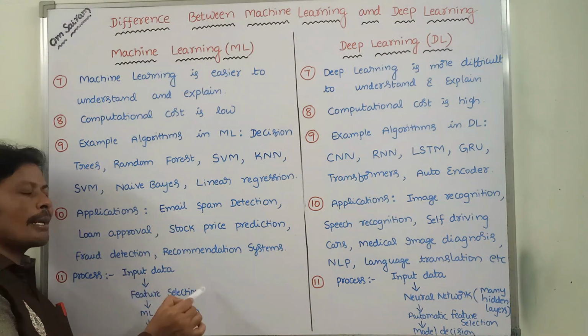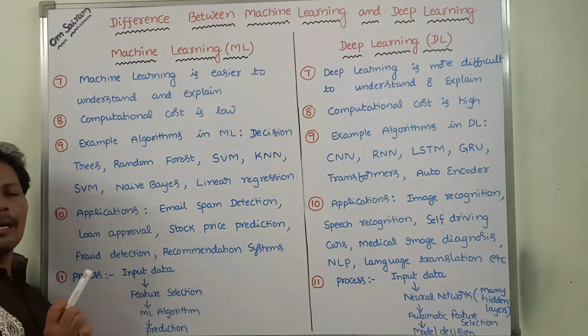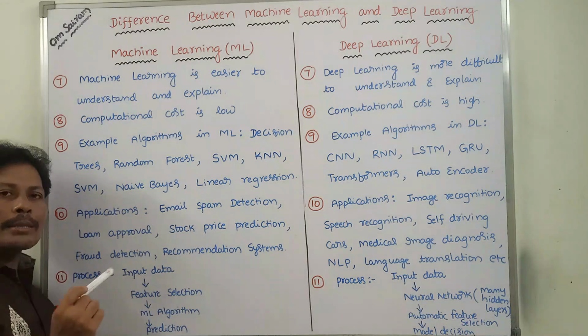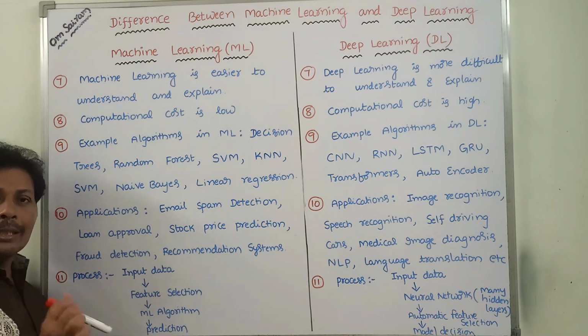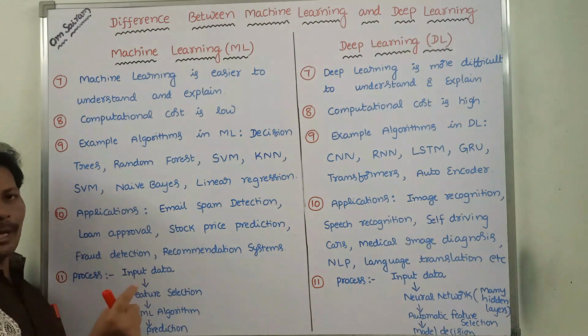What features are selected by the teacher? That is student attendance, student internal marks, student attending study hours or not. These 3 features are selected by a teacher.